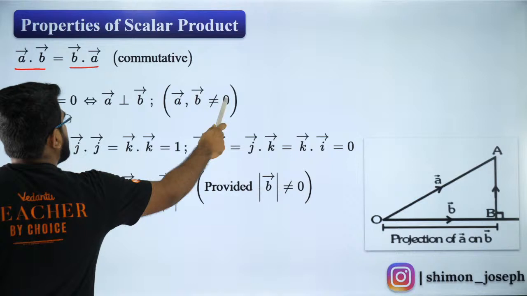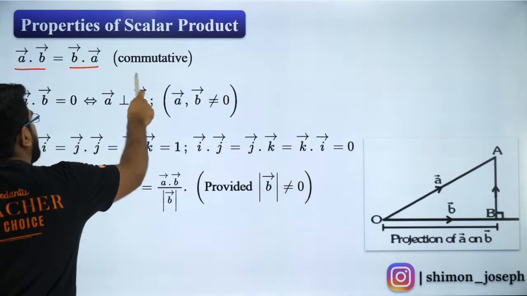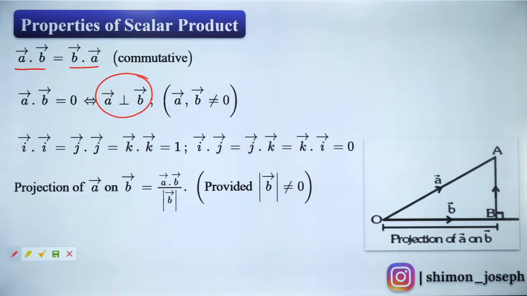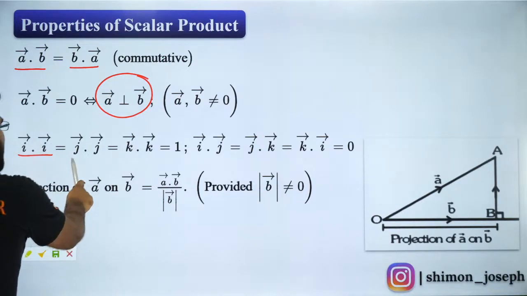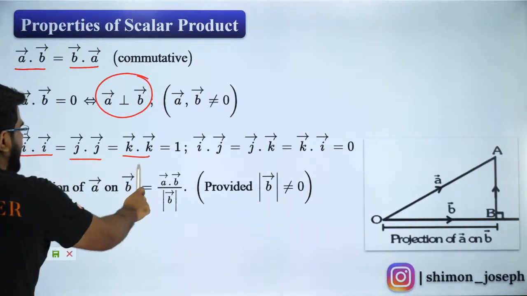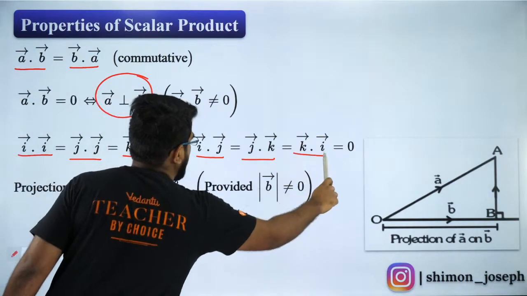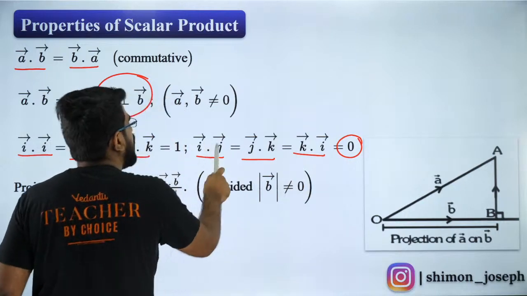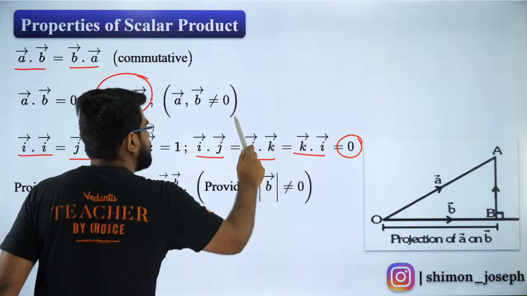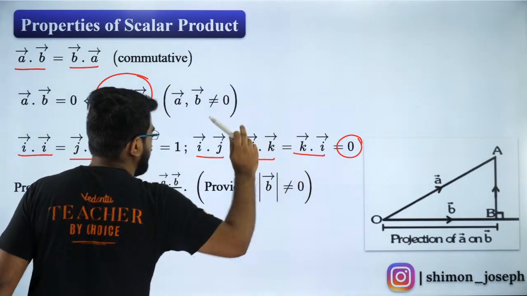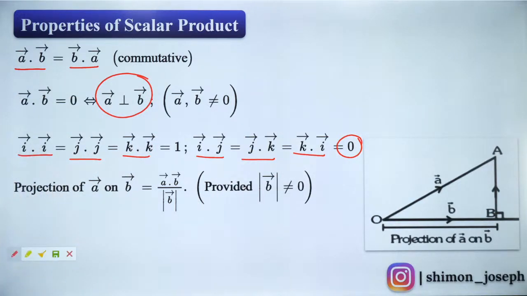So if A and B are not 0, then it is because they are perpendicular. That is important. Now, this one I have already explained to you. i dot i, j dot j, k dot k are all equal to 1. i dot j, j dot k, k dot i are 0, because i and j are perpendicular, j and k are perpendicular, k and i are also perpendicular. Therefore, the dot product is 0.